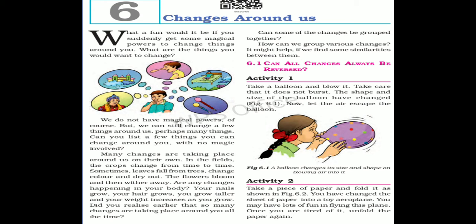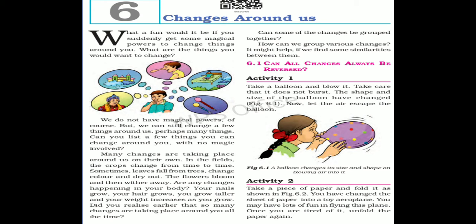So, all the changes around us can be classified into two groups: reversible changes, which can be reversed, and irreversible changes, that means changes which cannot be reversed. We will now discuss reversible changes and irreversible changes around us in detail one by one.